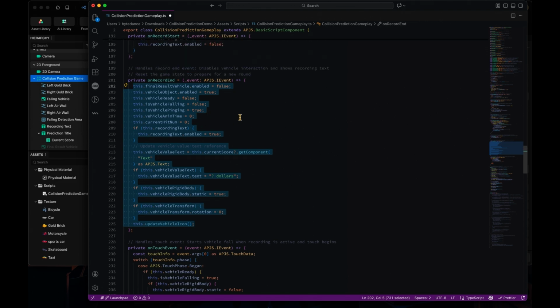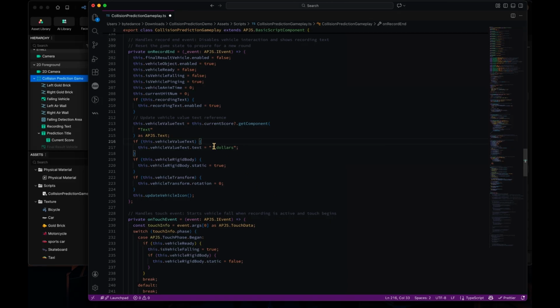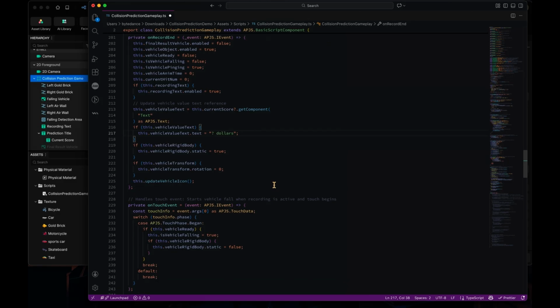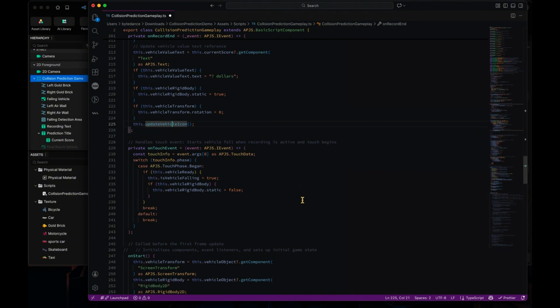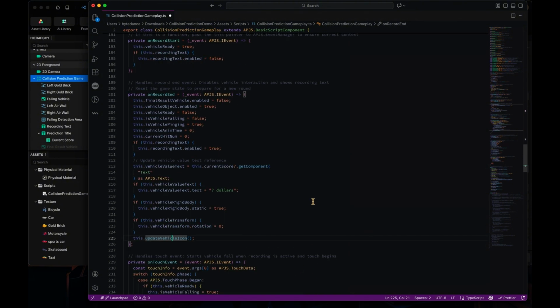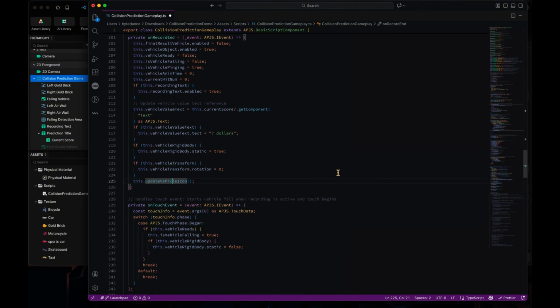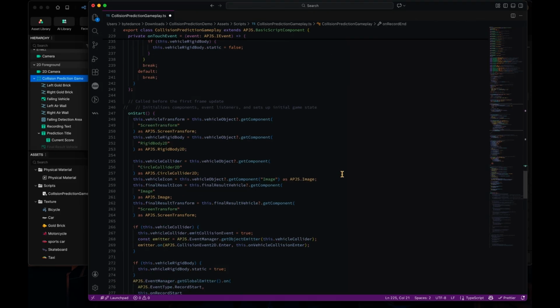So we manually picked some of those essential parameters and properties to set to the initial state, so that people can restart the game from the beginning. We set this to 0, make this texture the default one, the text the default question mark here, and update the vehicle icon according to the initial state. That's everything we do in on record end, so that every time we stop recording the video, the game resets to the initial state.